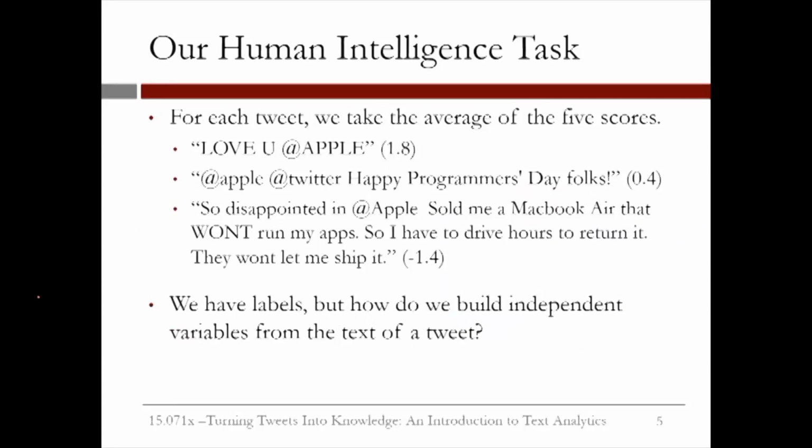Then, for each tweet, we take the average of the 5 scores given by the 5 workers. For example, the tweet, "Love you Apple," was seen as strongly positive by 4 of the workers and positive by 1 of the workers, so it gets a score of 1.8. The tweet, "Apple Twitter, Happy Programmers Day, folks," was seen as slightly positive on average. And the tweet, "So disappointed in Apple, sold me a MacBook Air that won't run my apps, so I have to drive hours to return it. They won't let me ship it," was seen as pretty negative.